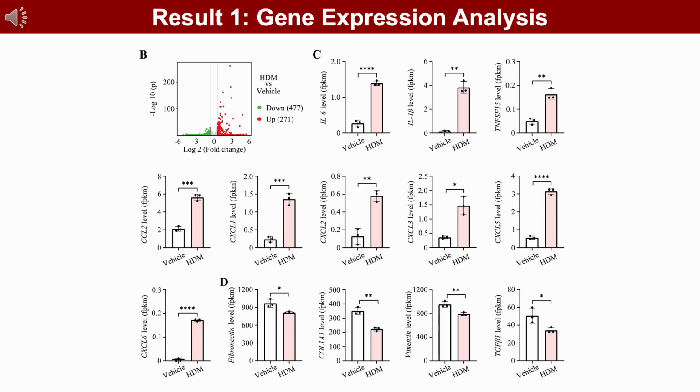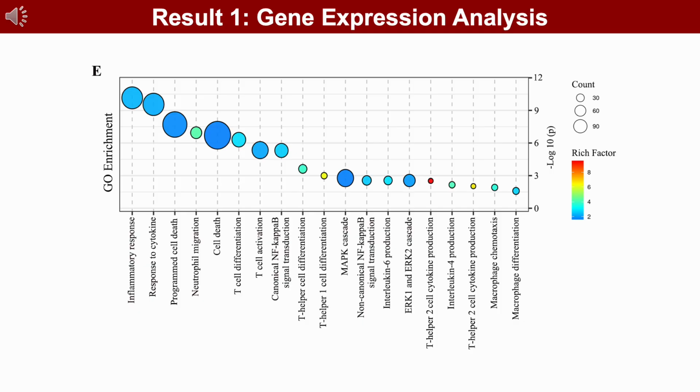Among these, TNFSF15 and CCL2 are closely associated with eosinophils, while IL-6, IL-1, CXCL1, CXCL2, CXCL3, CXCL5, and CXCL6 are related to neutrophils. In contrast, the expression of fibronectin, COL1A1, vimentin, and TGF-beta1 was downregulated, although their fold changes were all below 1.5. GO enrichment analysis indicated that these differentially expressed genes are closely linked to programmed cell death pathways, NF-kappa B and MAPK inflammatory signaling pathways, as well as neutrophils, Th2 cells, and eosinophils.